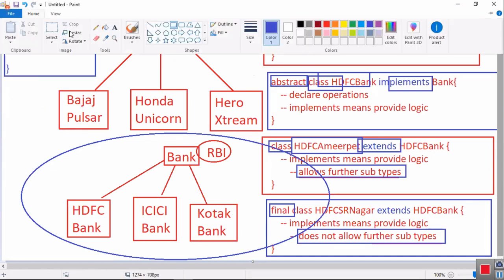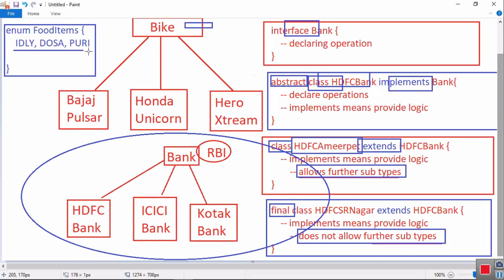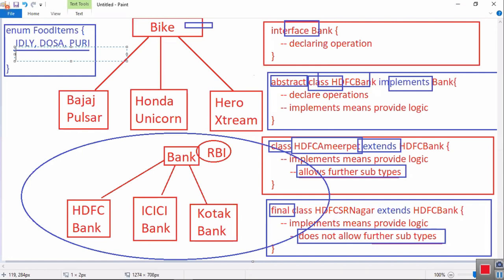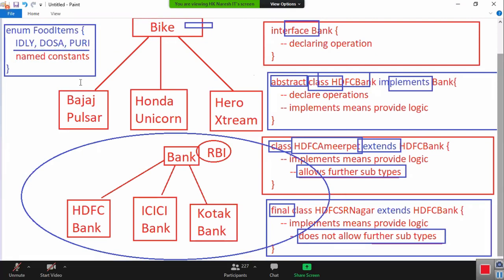Listen carefully. Idli, dosa, vada, puri are called names, right? Tell me, are these names changing from time to time or not changing? Not changing. So they are called named constants. They are called named constants. Everybody got clarity? Yes? They are called named constants.